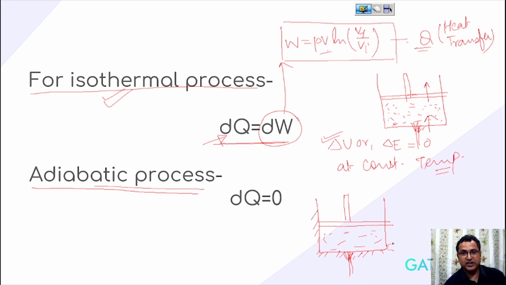So we insulate our system means that the heat which is transferring is 0. So whatever be the internal energy of the system, this internal energy is being utilized for doing the work.